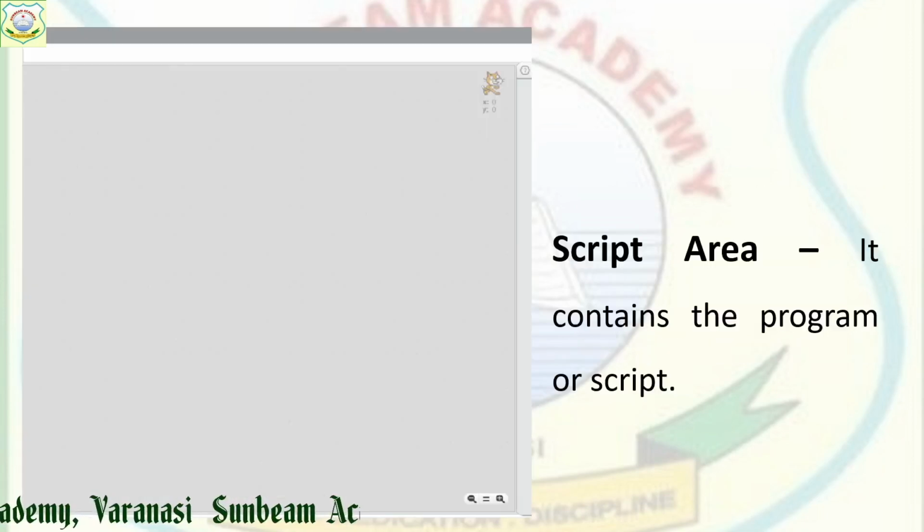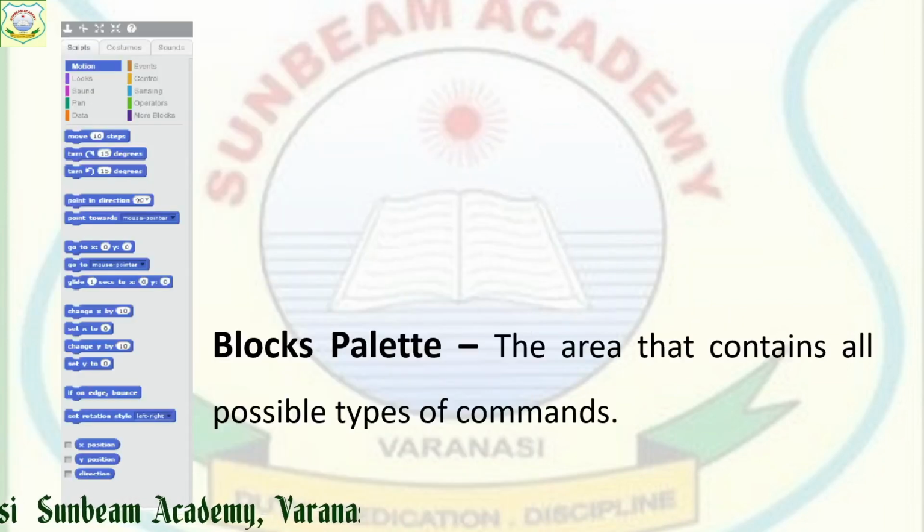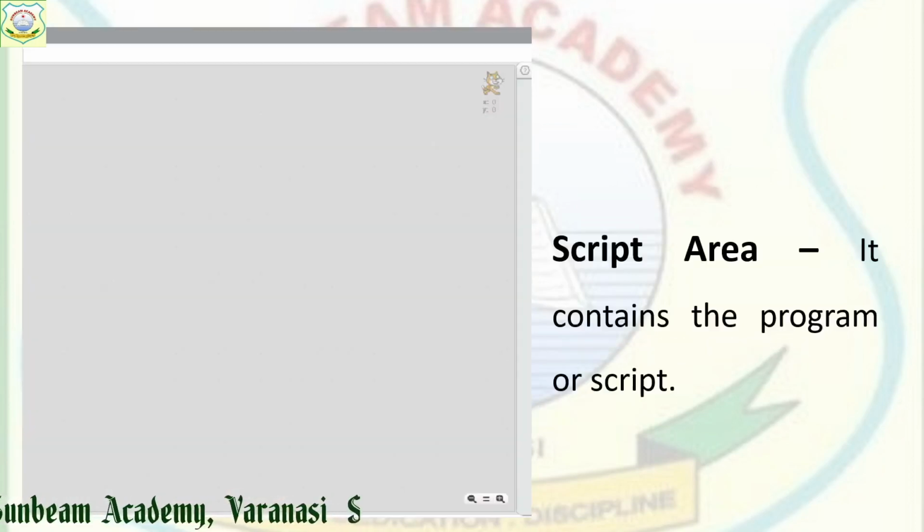Next is your script area. This area is known as the script area. Into this, we either write a script or program by drag and drop, or by writing the commands. Whatever commands you have seen in the block palette, we drag from there and drop here. After dropping, when we run the program, it runs accordingly, and the movement of the sprite takes place on the stage area, right?